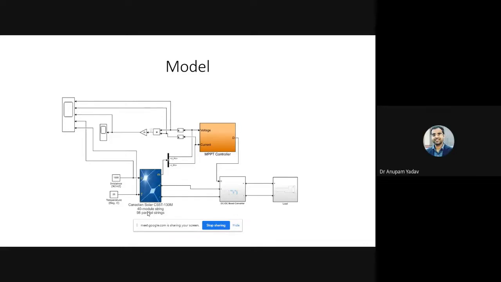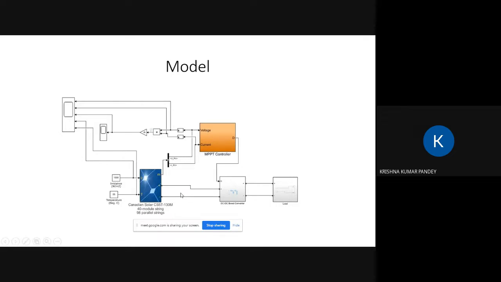What is its role there? What is the role of your MPPT scheme here? The MPPT controller is used to control the performance of this DC to DC boost converter. The power generated by the solar array is provided to the load, but the generated voltage is very low.